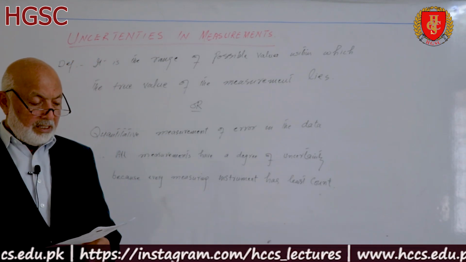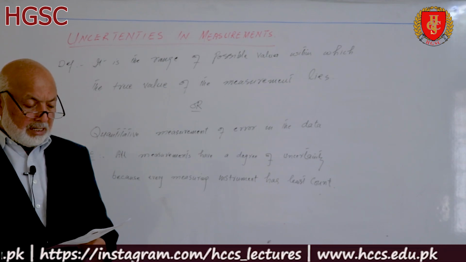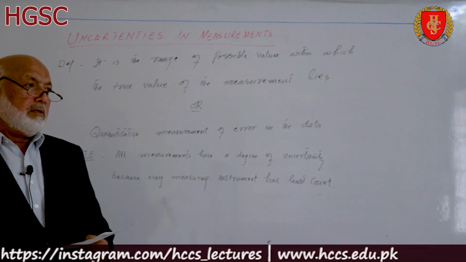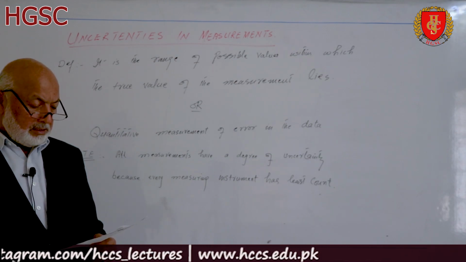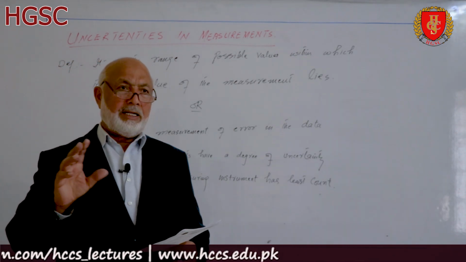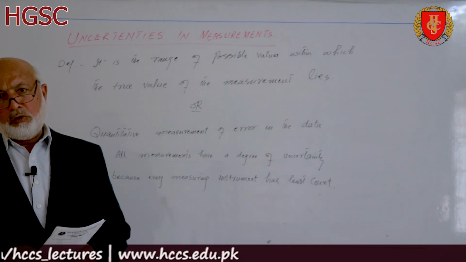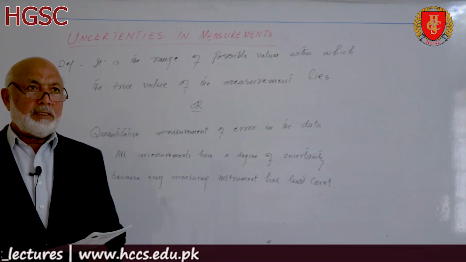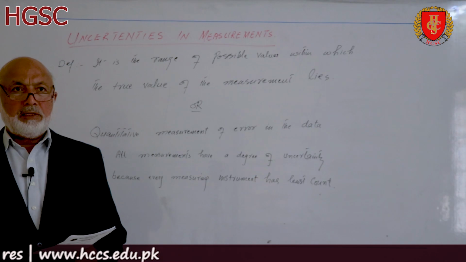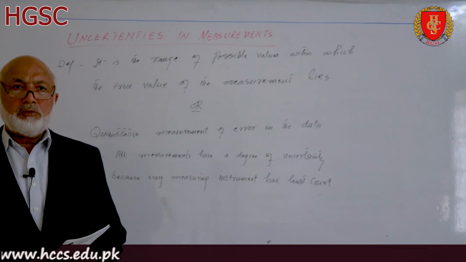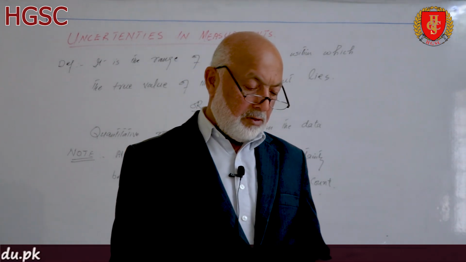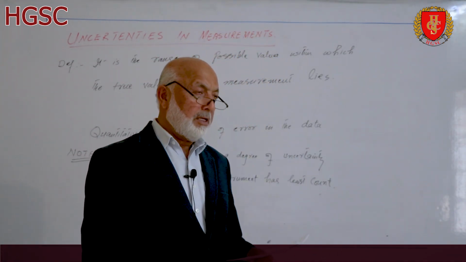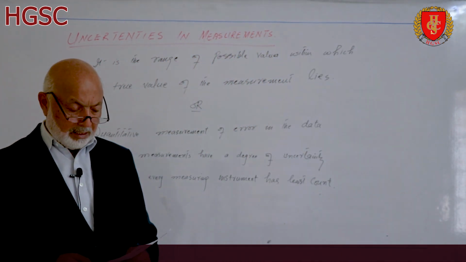So we note these uncertainties, and there are some possibilities in these uncertainties: inappropriate techniques or formula used by the experimenter, the least count of the measuring instrument, or faulty instruments, that is what we call systematic error, and the skill of the experimenter making the measurements, we call it random error.